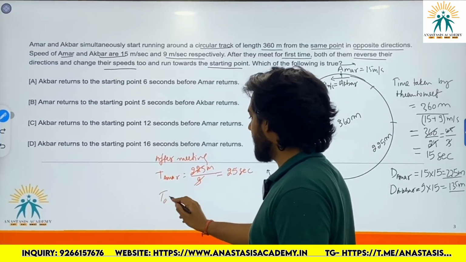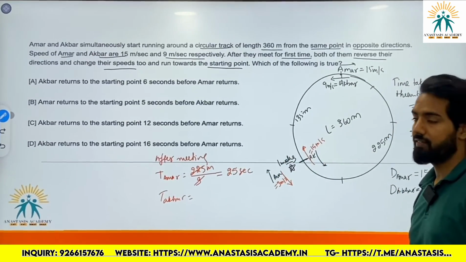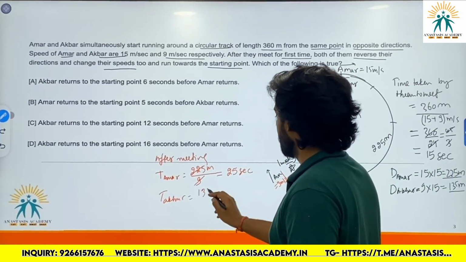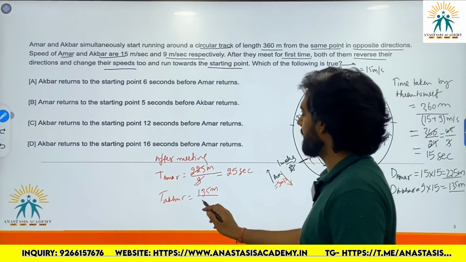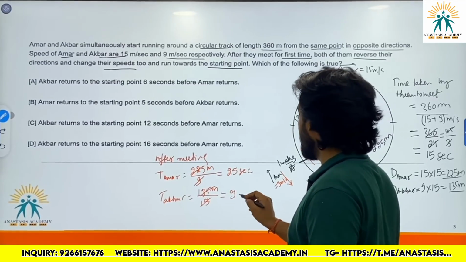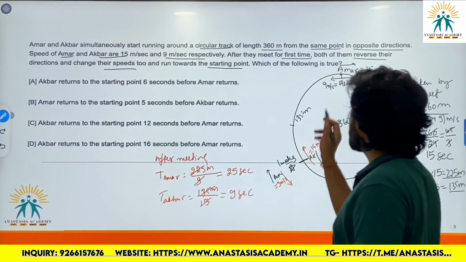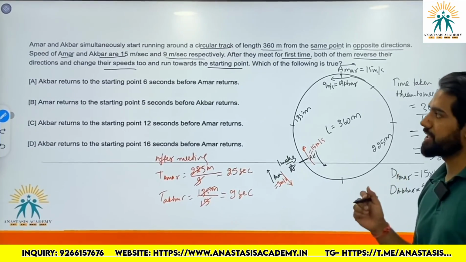Now the time taken by Akbar in reaching the starting point: he has to cover 135 meters. 135 meters has to be covered with a speed of 15. So it will take 9 seconds to reach the starting point. Now I have all the information. Now let's check the options.